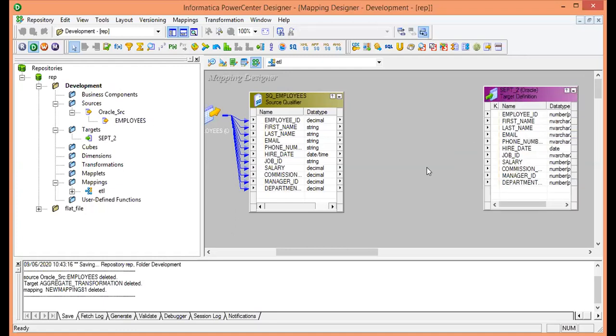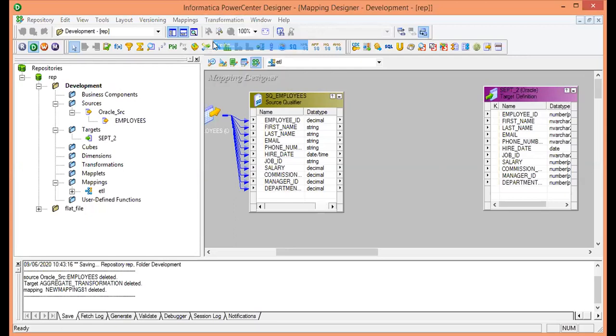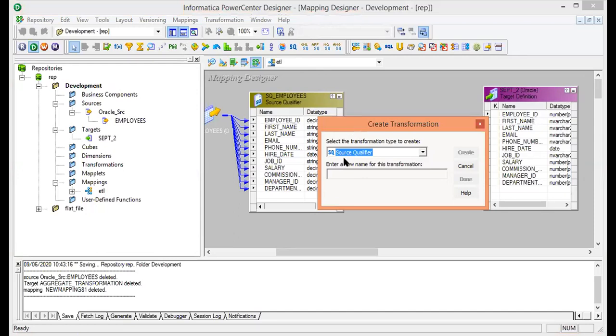Now here I will use the transformation. What does the business requirement say? The business requirement says there is a lot of data in the source table, load only data belonging to department number 90. So it means we have to use the filter transformation. I will come to the transformation, make a single click, and then click on create. A box will open, the create transformation, and I will pick the required transformation as per the business requirement from the drop down.